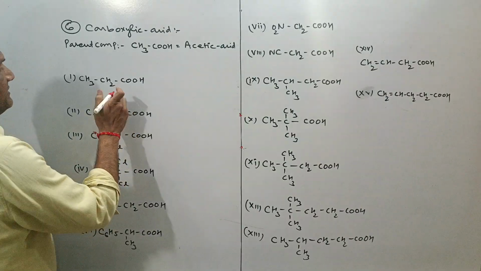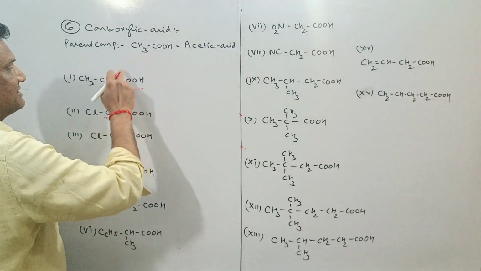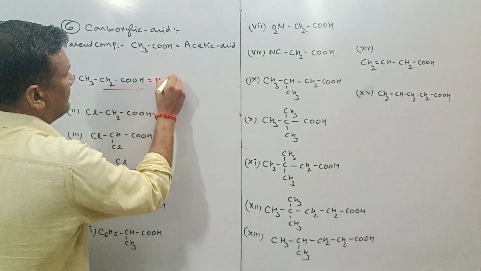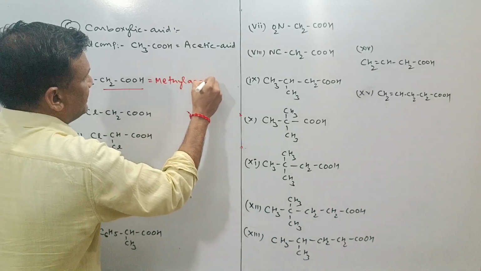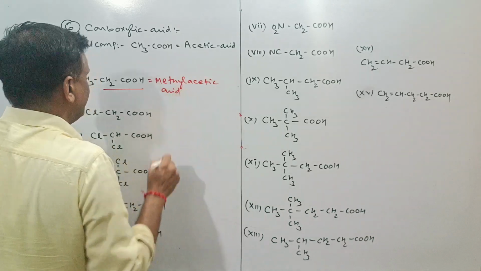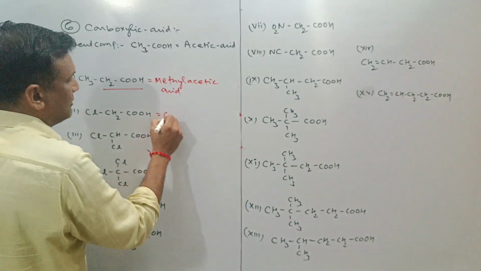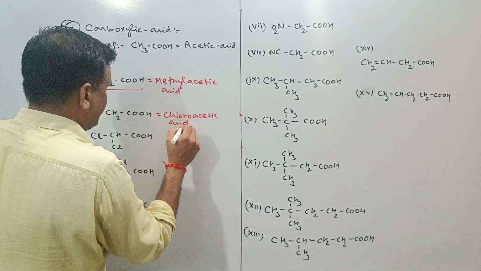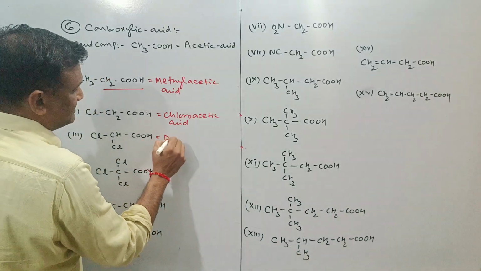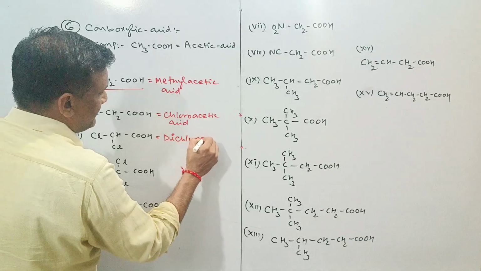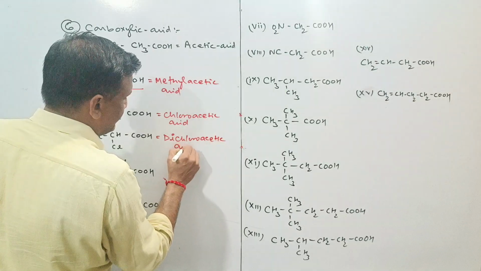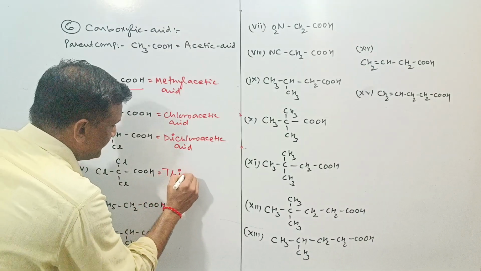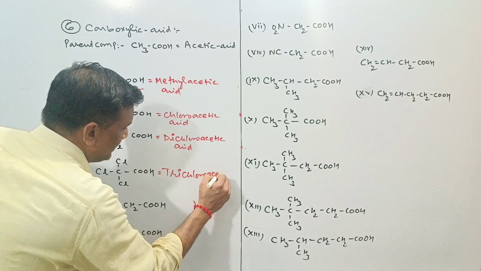The name of this compound will be acetic acid. If you compare, here one hydrogen is removed and methyl is attached, so it will be methyl acetic acid. Methyl acetic acid. This is called chloroacetic acid. This is called dichloroacetic acid. Dichloroacetic acid. This is called trichloroacetic acid.